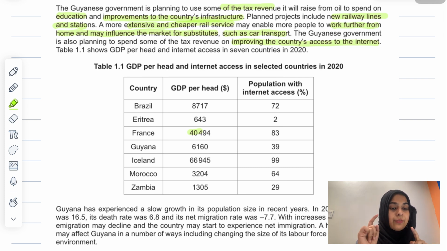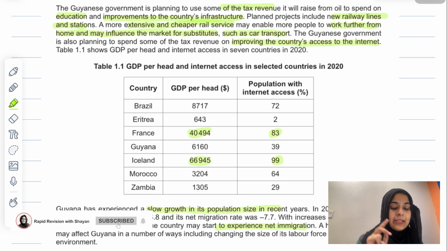If there is a cheaper rail service and I am easily able to go to my workplace using the rail service within the city, I can reduce my use of my personal car. This is going to decrease the demand for cars, and the cheaper price of railway is going to increase the demand for railways and decrease the demand for car transport.